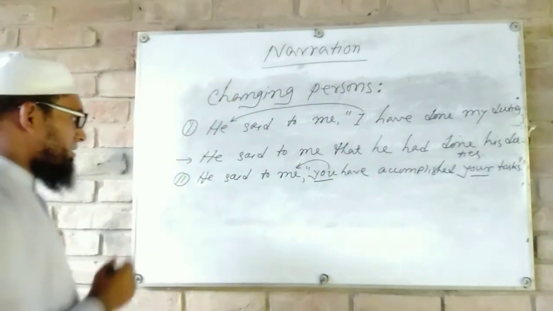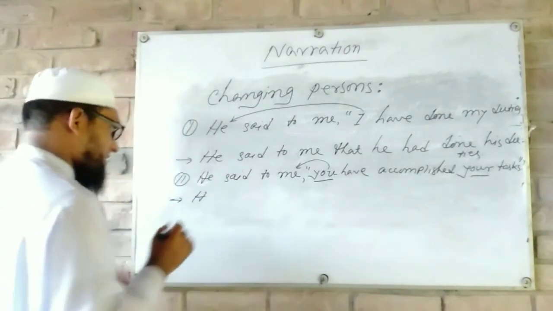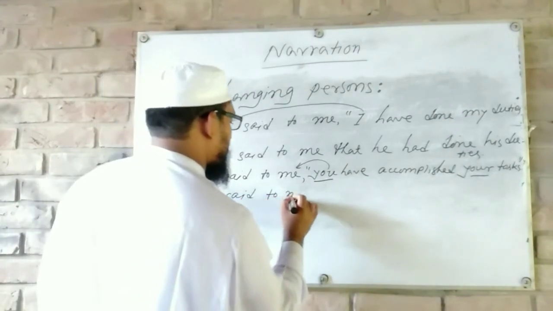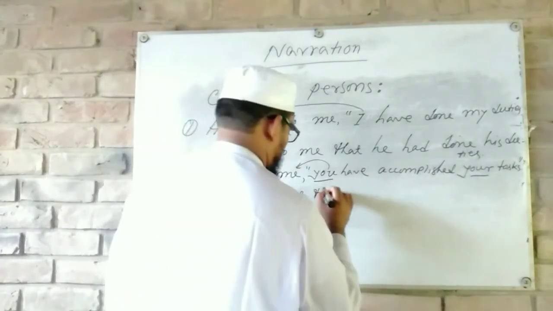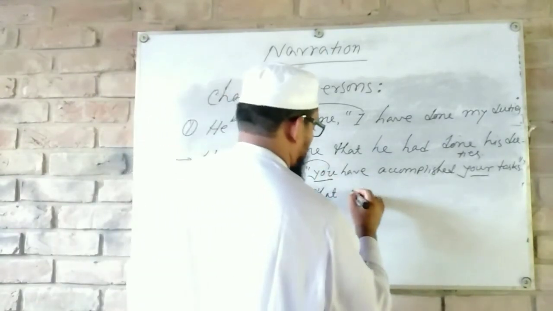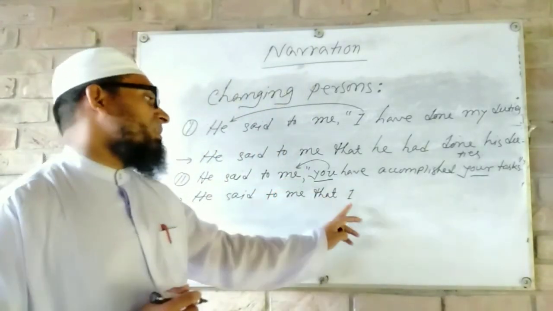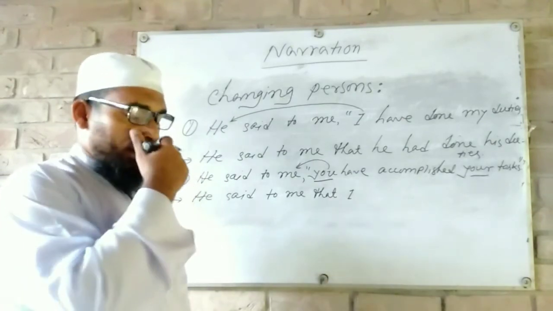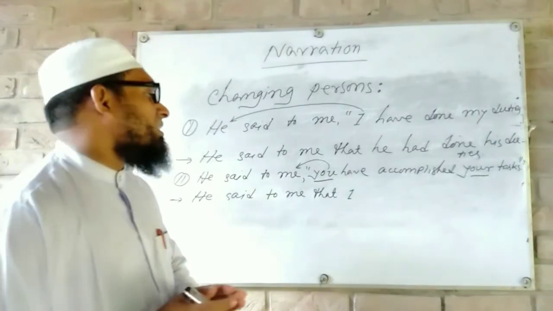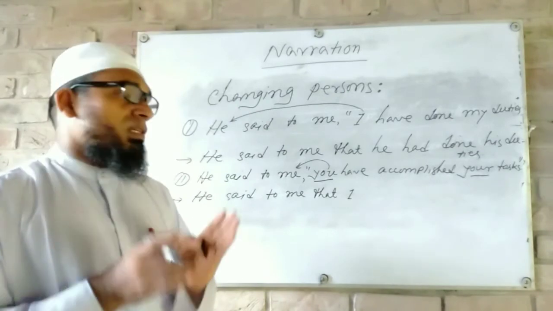So dear students, now I shall change from direct to indirect. He said to me that. From you we have to follow the object me, but because this is objective case and after the subjective case merely the verb can be used, at the very beginning of a sentence we have to use subjective case.